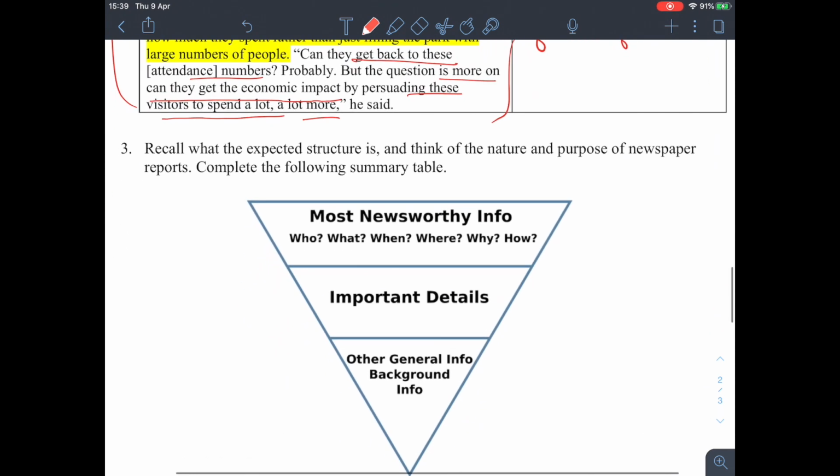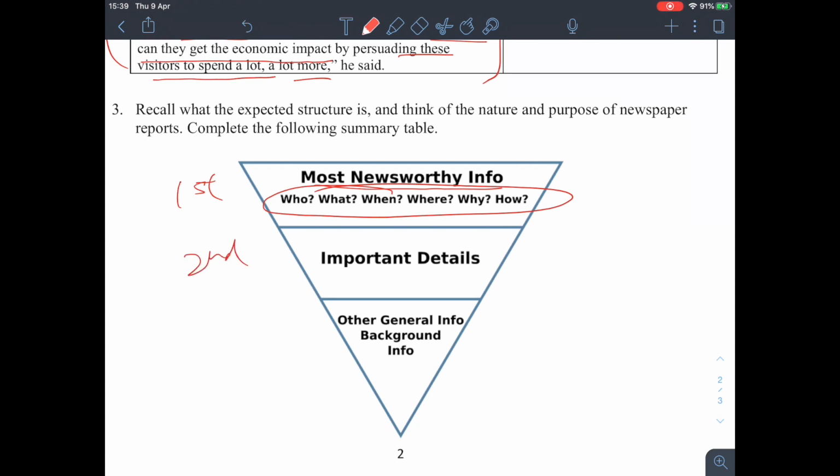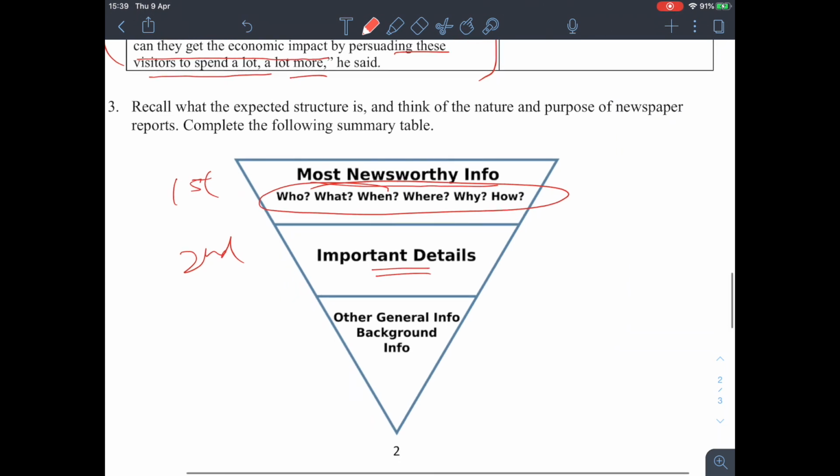Okay, so let's look at the chart here. Okay, so remember in the first paragraph we have the most newsworthy information. So we have to answer the WH questions, the most important information here. And then the second paragraph, important details. Okay, so this time it is about the details of the plan. Okay, and then the third one, other general information or background information. Okay, so this is the least important part.